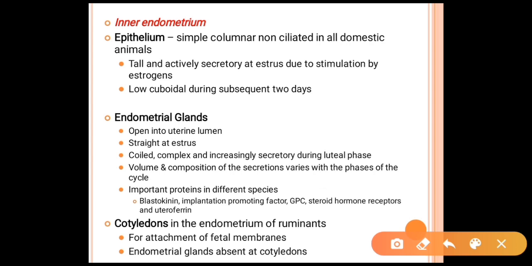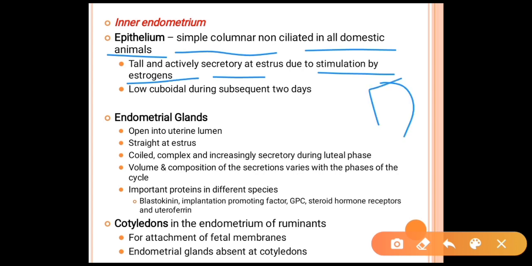Another layer is the inner endometrium, which is made up of epithelium, a simple columnar or non-ciliated epithelium in all domestic animals. It is tall and actively secretory at the time of estrus due to stimulation by the estrogens, and is low cuboidal during the subsequent days.